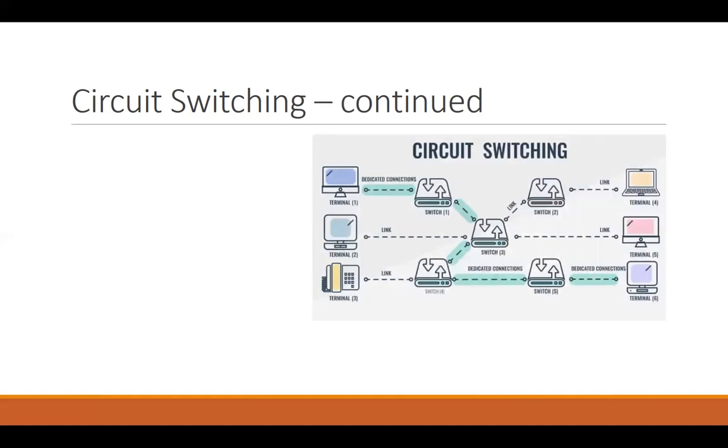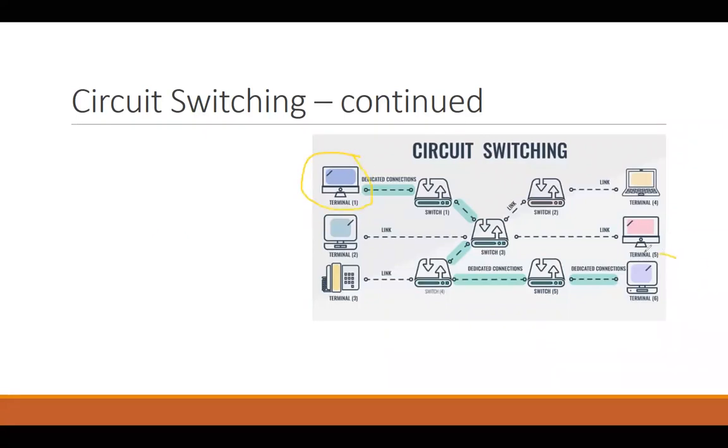Let's see this example. It might clear things up a little bit. There are a lot of connections going on, but as you can see, the green highlight is actually showing you a dedicated connection, a pathway between terminal 1 and terminal 6. Now, the terminal 1 here, as I told you, whenever we are doing the video call, we are actually using circuit switching. So you can see from terminal 1 to terminal 6, you have this green connection.